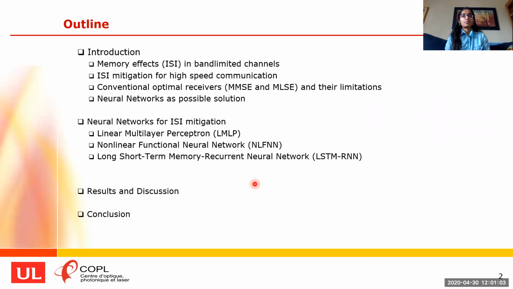This is the outline of my presentation today. First, I'll be talking about the memory effects caused by intersymbol interference in band-limited channels and how mitigating them would allow us to reach high-speed optical communication. Then I will give a brief on conventional optimal receivers like MMSE and MLSE and a few of their limitations, and how neural networks could serve as a possible solution to mitigate this ISI. We examined three architectures in this paper for ISI mitigation: the linear multi-layer perceptron, the non-linear functional neural net, and the long short-term memory recurrent neural net. In the results and discussion section, we compare these neural network architectures with respect to the conventional optimal receivers, and then I will have some concluding remarks.